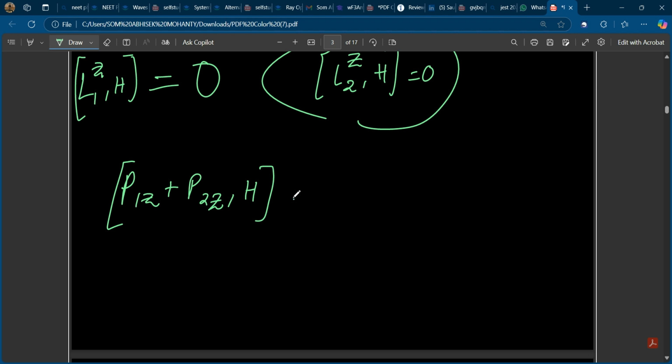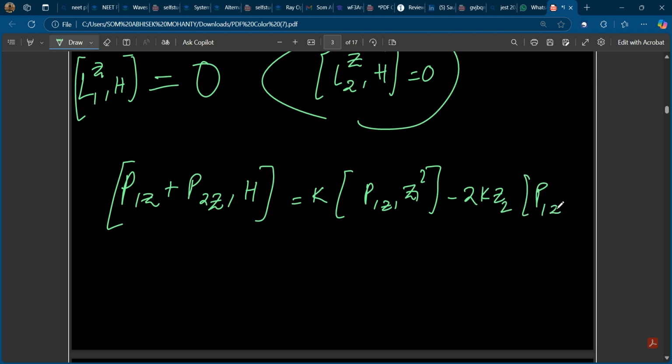Okay, so if you see K whole into P1z Z1 square, only with the terms that it will commute, otherwise you can cancel others, minus 2k2z. I'm just not writing all the terms because every other term will give rise to 0, right? So I'm not writing them.